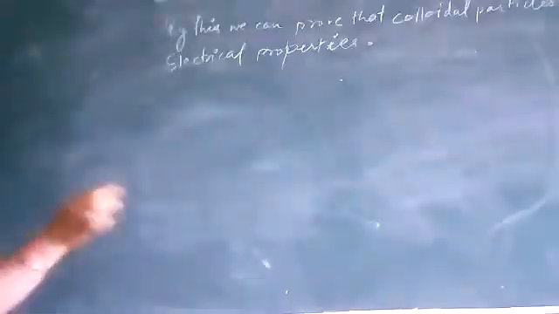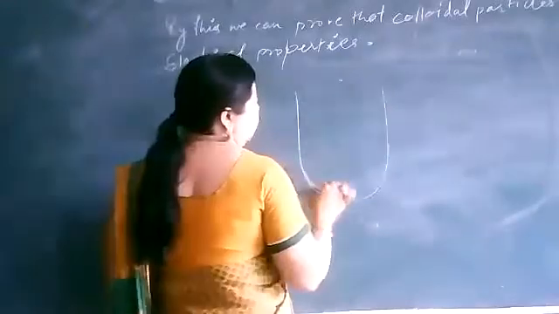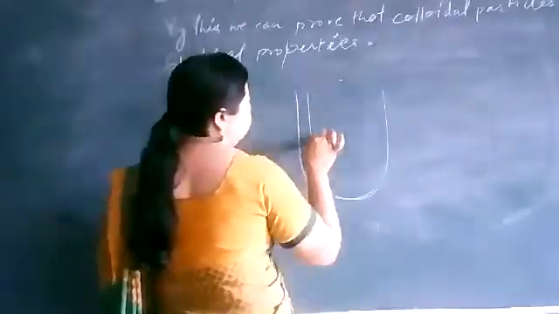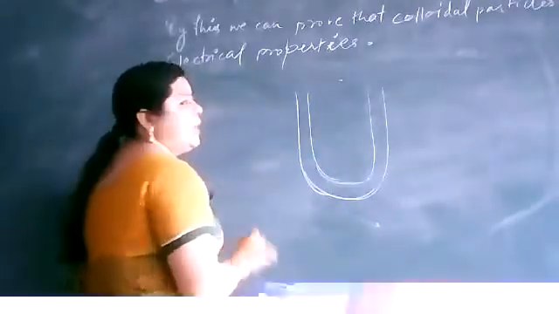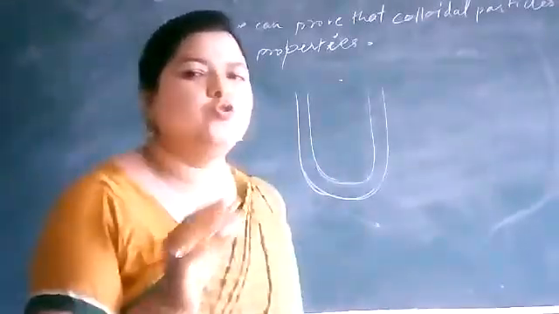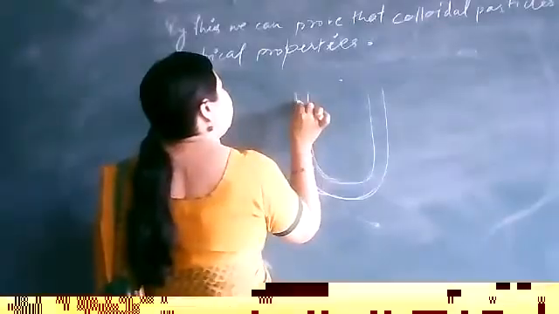Okay. So for this experiment, you need a tube with U shape, a glass tube of U shape. Okay, a U-shaped glass tube, and two electrodes are fixed here.